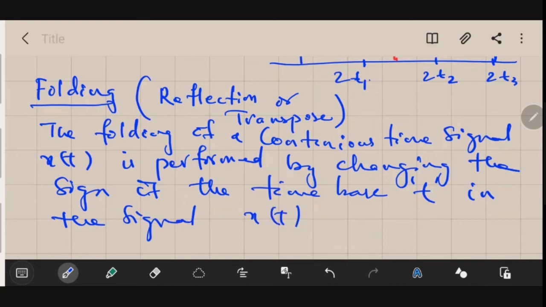So what we are basically trying to do here is find the mirror image of a signal.